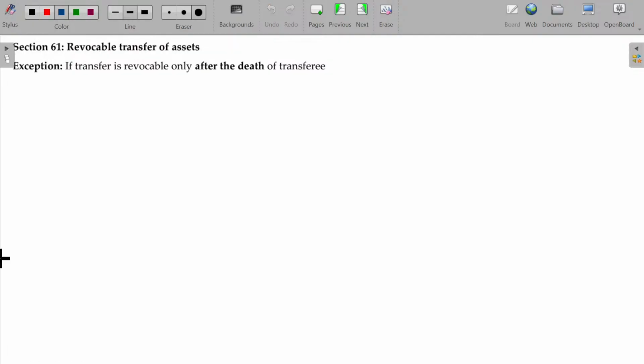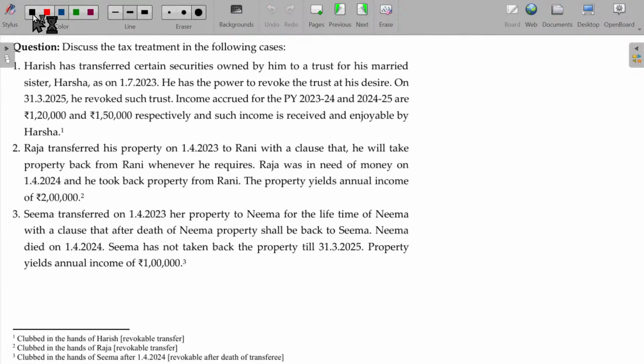Now, Harish has transferred certain securities owned by him to a trust for his married sister Harsha. Okay. Harish to Harsha. What's that? Securities, capital assets. He has the power to revoke, this one being revocable.